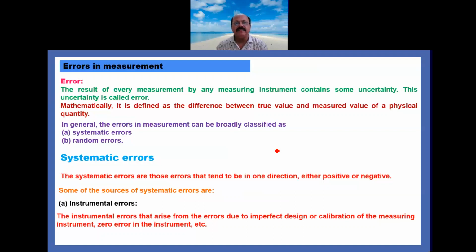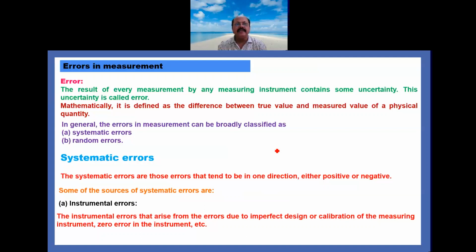Mathematically, it is defined as the difference between the true and measured value of a physical quantity. In general, the error in measurement can be classified into two categories. One is called systematic error, another one is called random error.